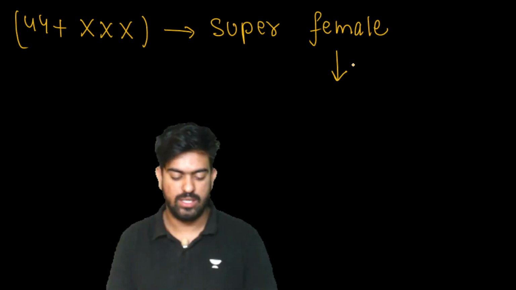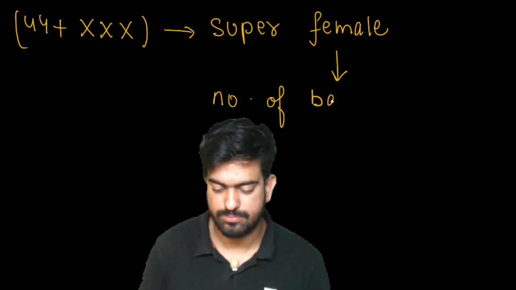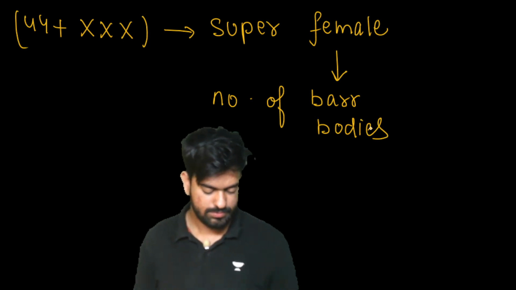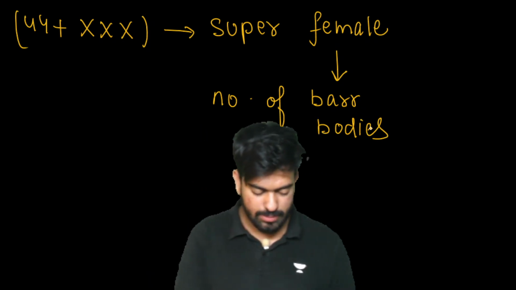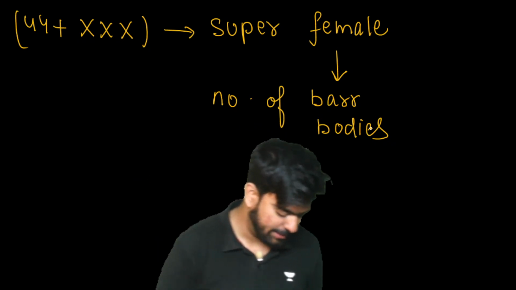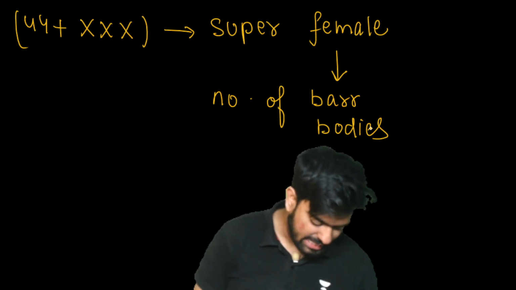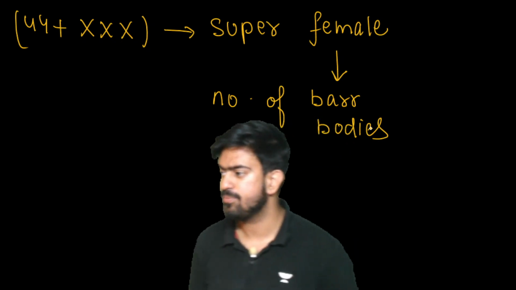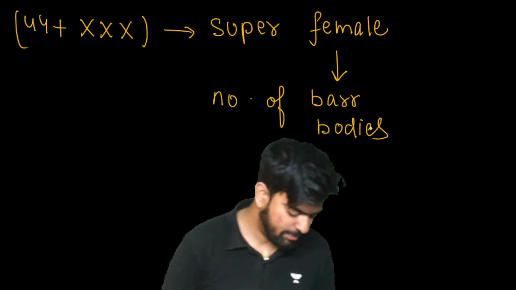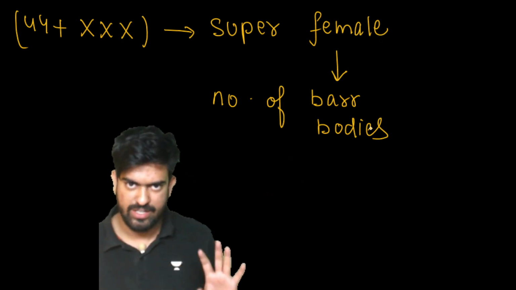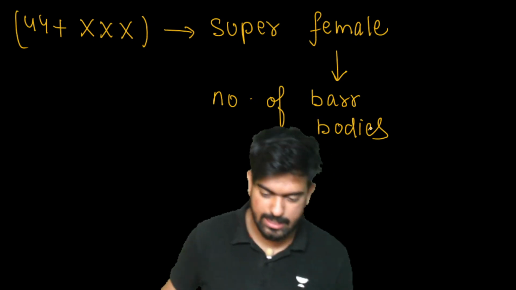Calculate the number of Barr bodies here. Will it be 1? Will it be 2? Will it be 3? Any doubts anywhere? Let me know in the comment section. I know my video is a little bit stuck, but it's fine. Voice is clear.